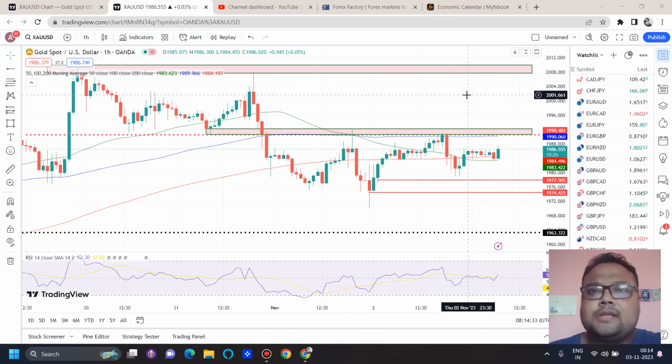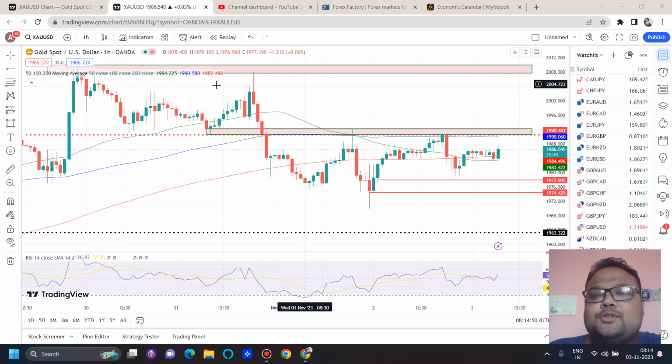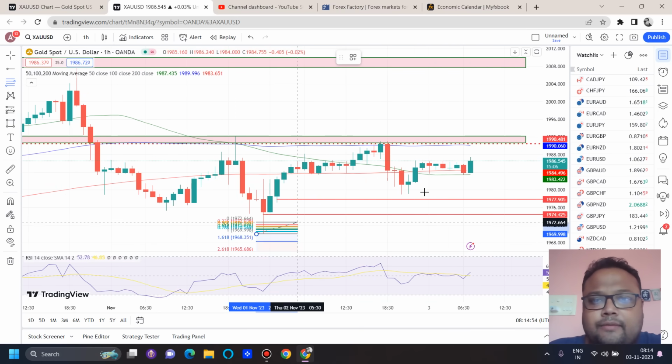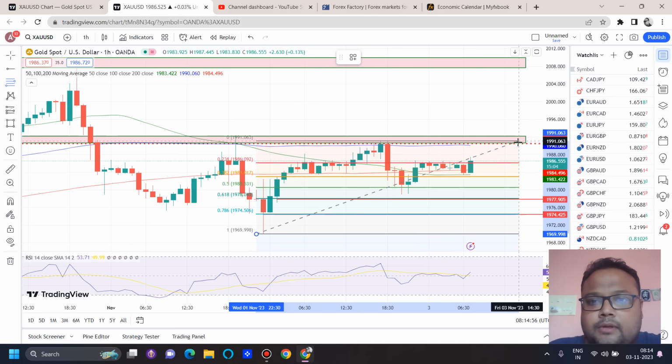Swing traders, again, you need to sit on the back bench and wait for the market. Probably after the weekly closing you'll get a proper idea in which direction the market will be moving, and then you can look for positions. So today it's a day traders' market, it's a scalpers' market. Yesterday we saw that the market is respecting our FIBO levels. This is the FIBO setup here.